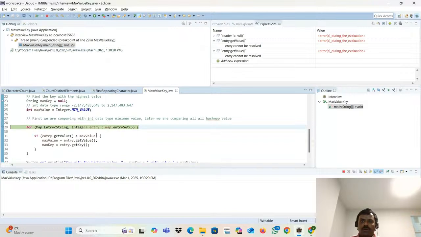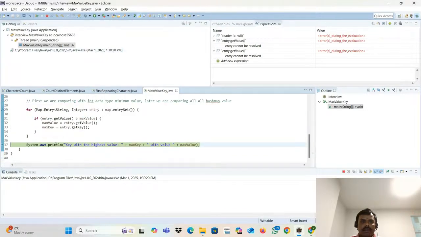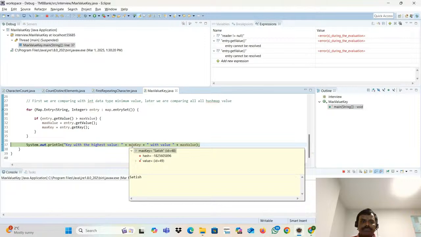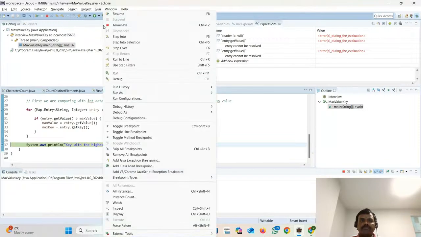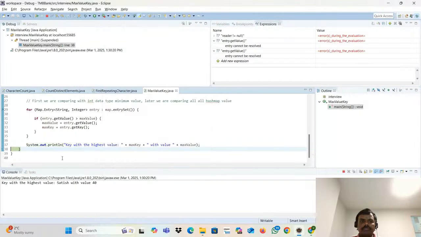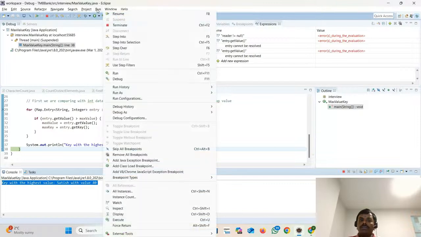Now what will happen? Any more values? No, nothing, no more values. Then what will happen? It will go out of the loop. What is the key right now? Satish. What is the value right now? 40. Then it will print. See that? Okay.